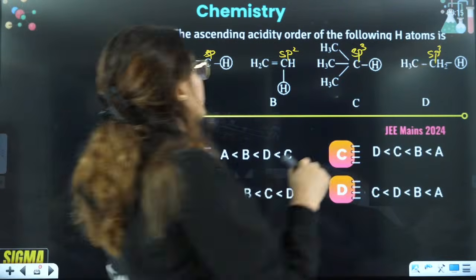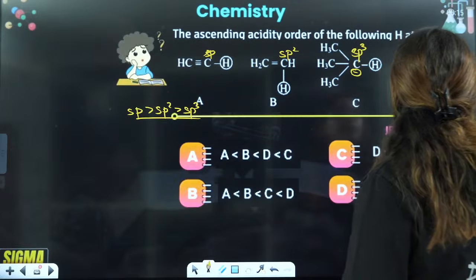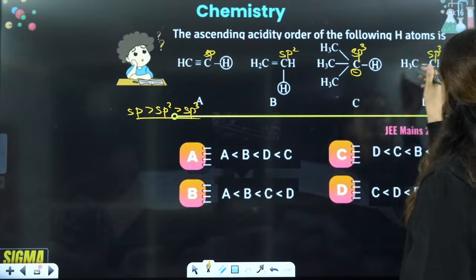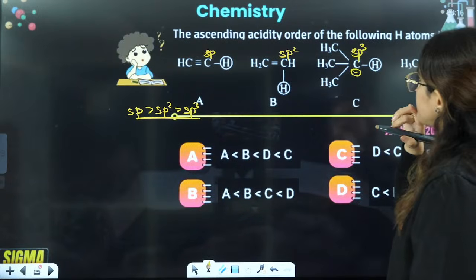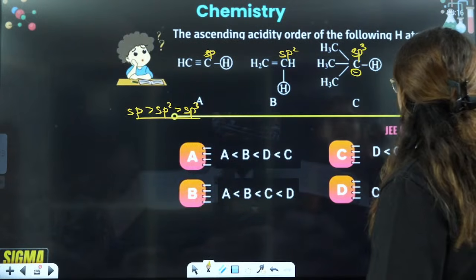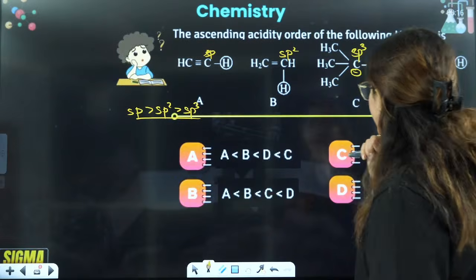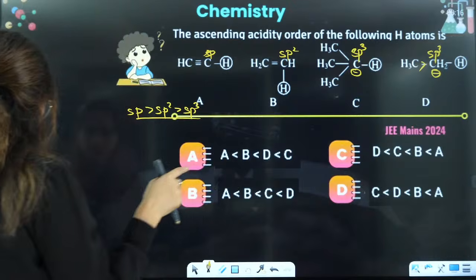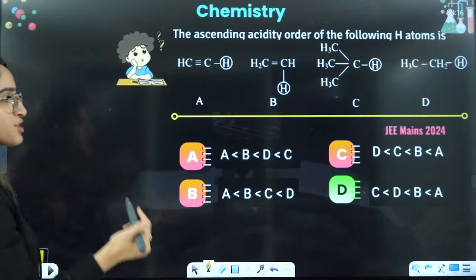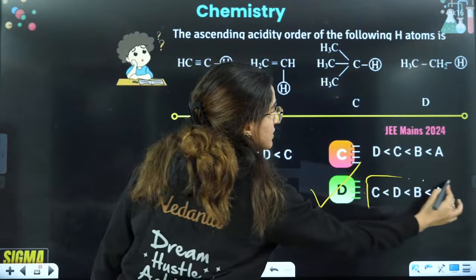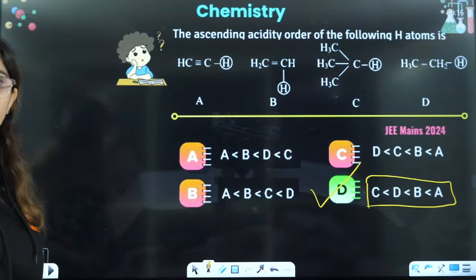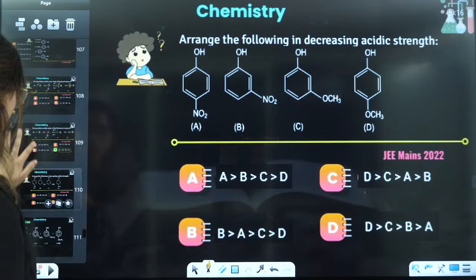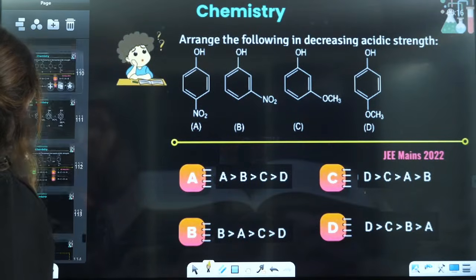And out of this, if you lose hydrogen, you will have negative here and negative here. This is going to make it more unstable as compared to this one. So you should have A, B, D, C in the decreasing order. So the answer will be this one, the correct answer. Okay. So I'm just playing with sp2, sp3 hybridized orbitals. Let me see how many more questions.